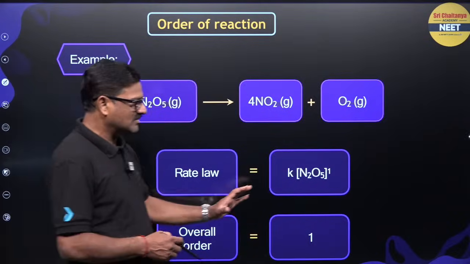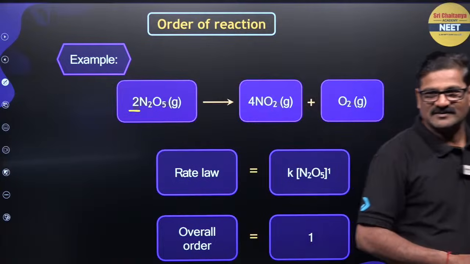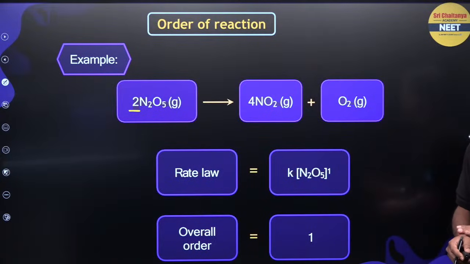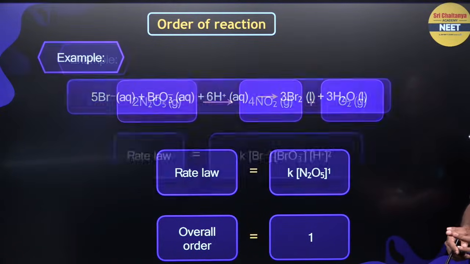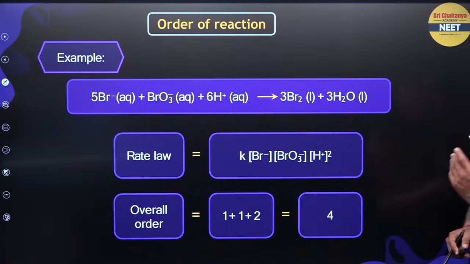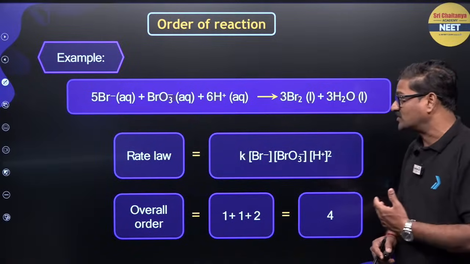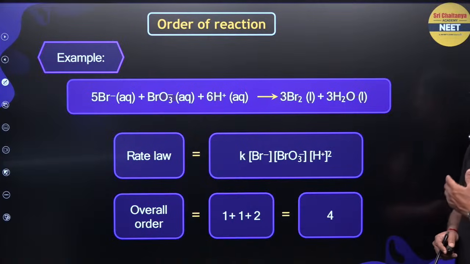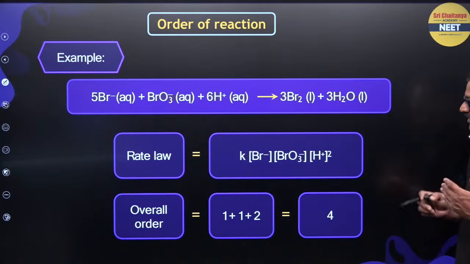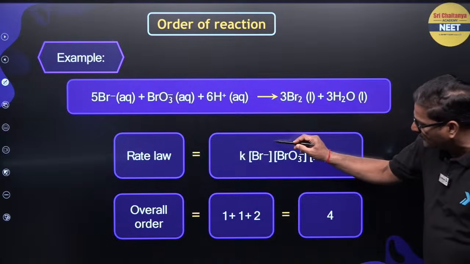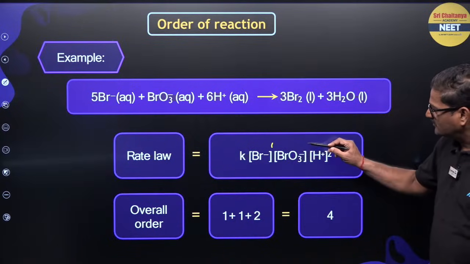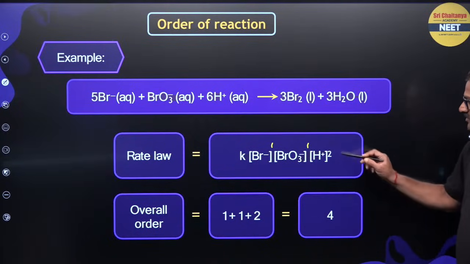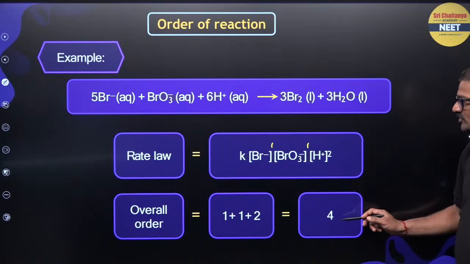So, the overall order of the reaction is going to be 1. And you can also say 5Br minus plus BrO3 minus plus 6H plus gives 3Br2 plus 3H2O. The overall order: Br minus to the power 1, BrO3 minus power 1, H plus power 2. So, the overall order is going to be 4.